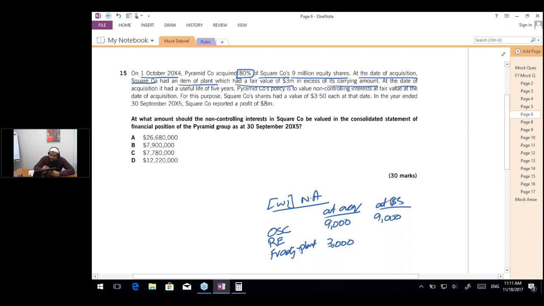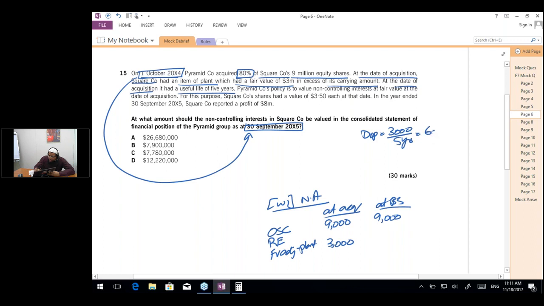And the question says that at the date of acquisition, it had a useful life of 5 years. So it has a life of 5 years, and the year is September 20x5, which means a year has passed. So the depreciation is going to be 3 million divided by 5 years, which is 600. So the net book value would become 2,400 at the balance sheet date.